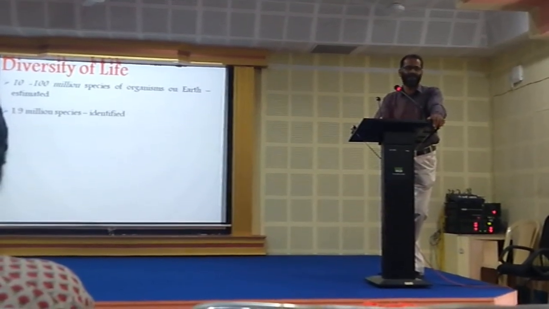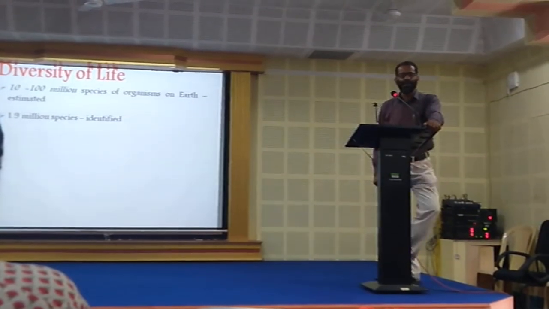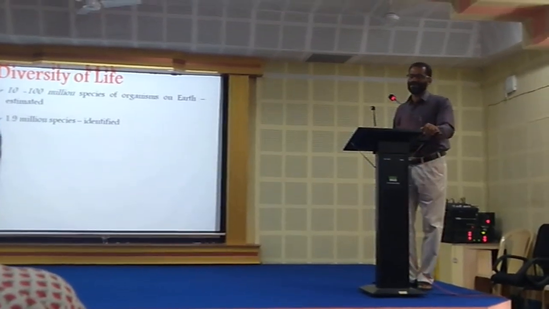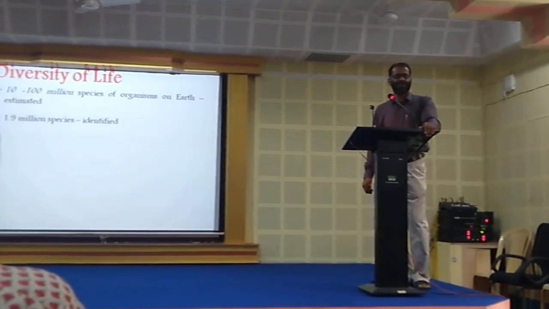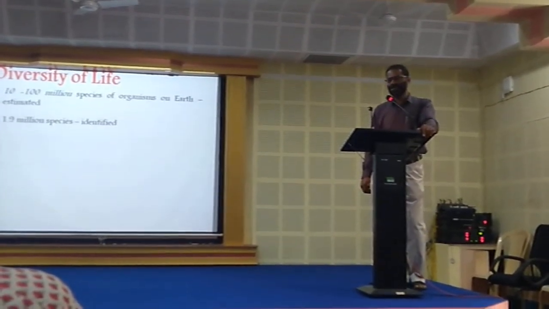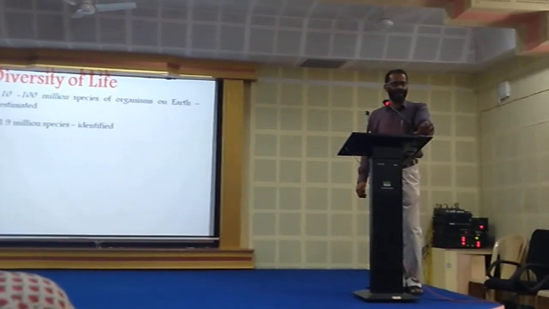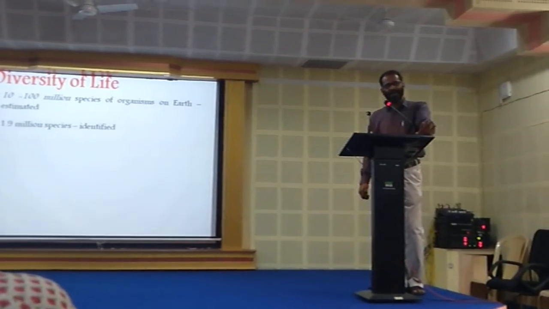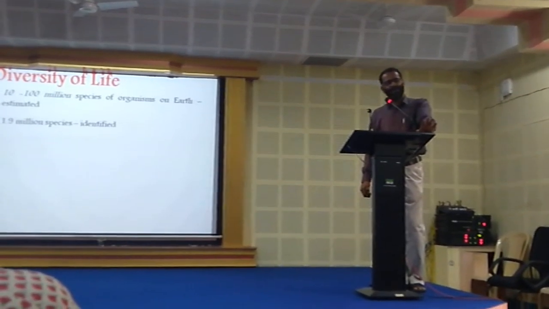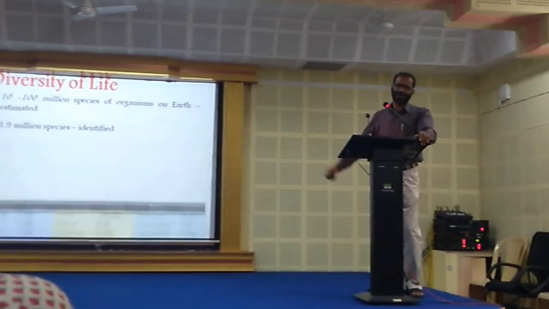Just estimated, not identified. Out of 10 to 100 million species, how many species have we documented so far? Just 1.9 million species. Only 1.9 million species have been described taxonomically and documented. What about the rest of the species?